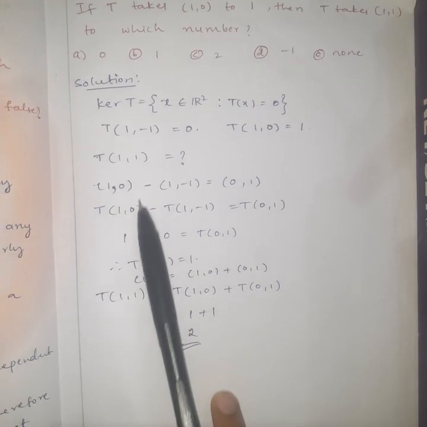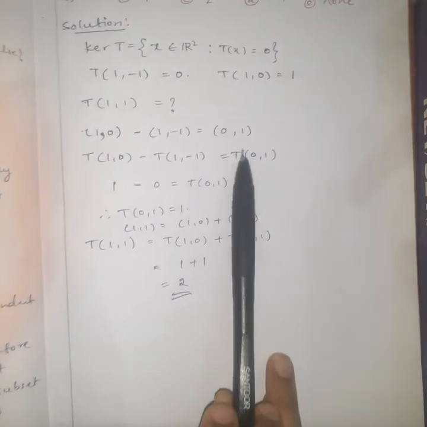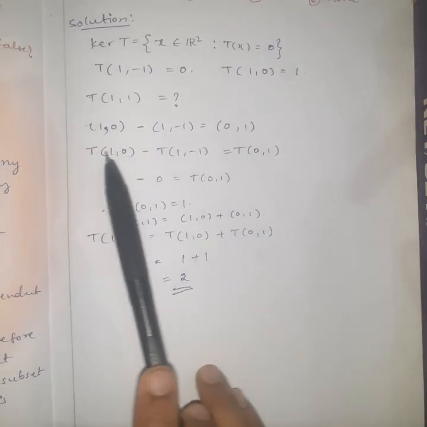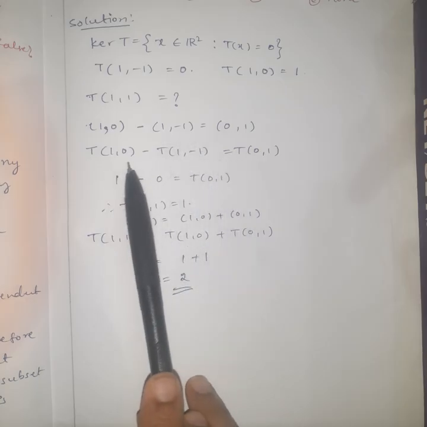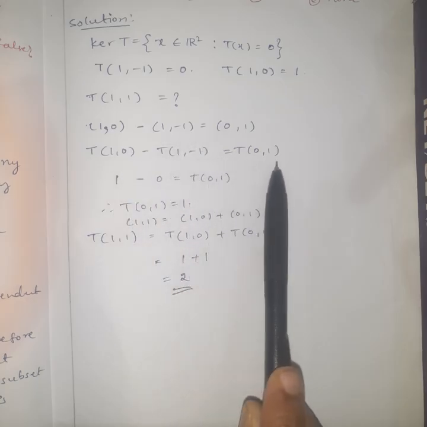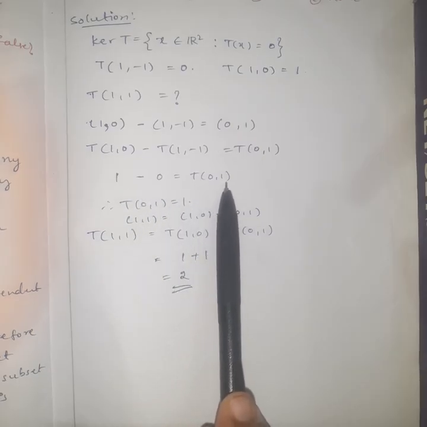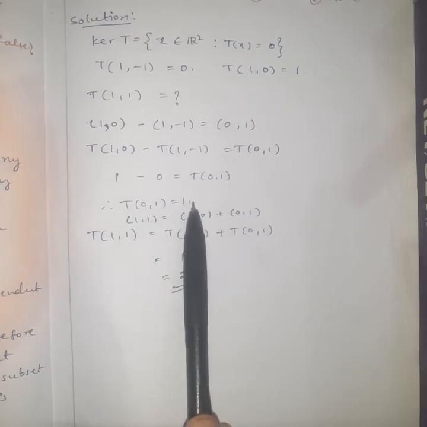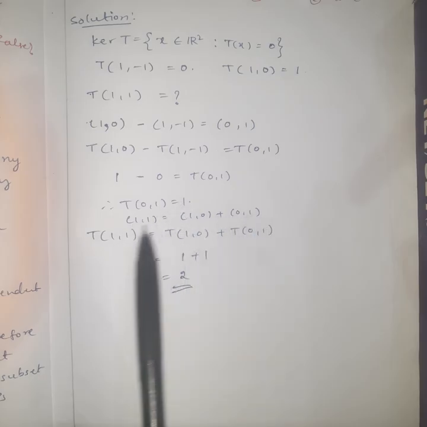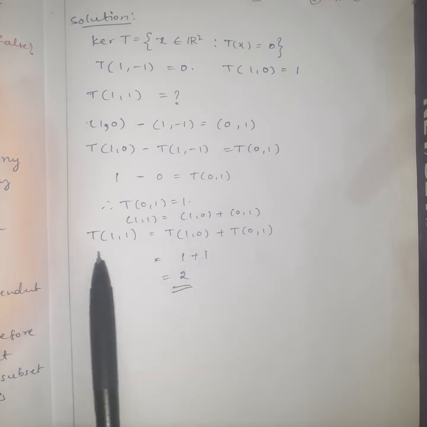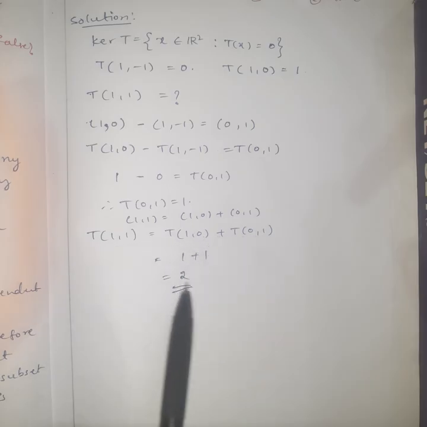We can write (1, 0) minus (1, minus 1). You will get (0, 1). Now applying the linear transformation on both sides. Since T is linear, we can write T of (1, 0) minus T of (1, minus 1) equal to T of (0, 1). So 1 minus 0, you will get T of (0, 1). Therefore T of (0, 1) is equal to 1. Now (1, 1) can be written as (1, 0) plus (0, 1). Applying the linear transformation on both sides, T of (1, 1) equals T of (1, 0) plus T of (0, 1), which is 1 plus 1, equal to 2.